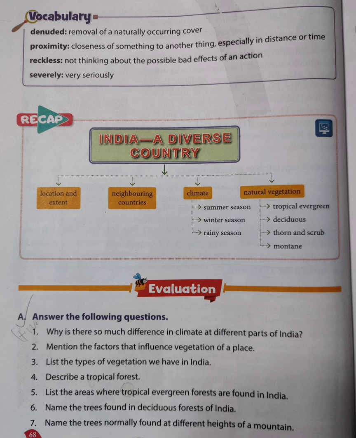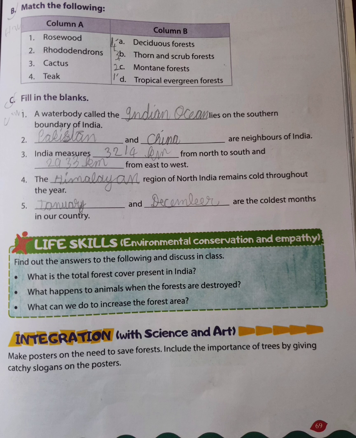Now let's do the back exercise on page number 69, the match the following and fill in the blanks. Match the following: rosewood, tropical evergreen forests; rhododendrons, montane forests; cactus, thorn and scrub forests; teak, deciduous forest.